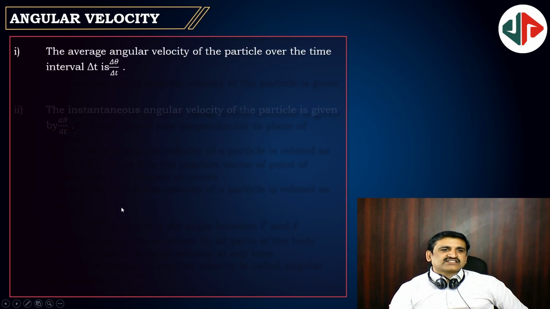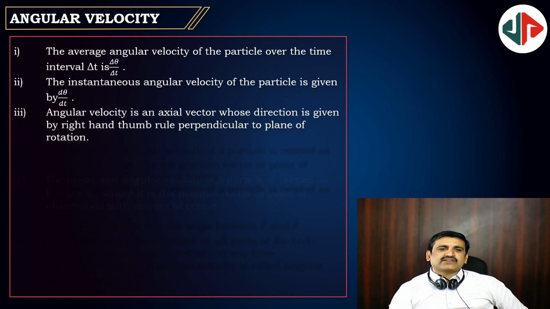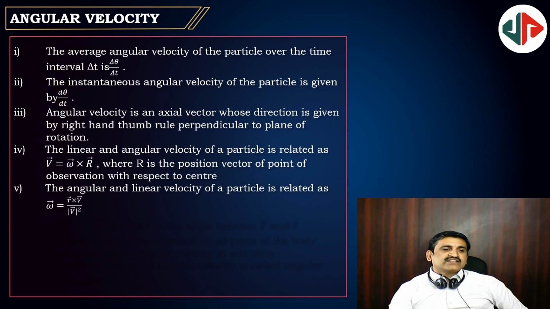Okay. Next, angular velocity. The average angular velocity of the particle is given by the change in angular displacement by the change in time. If you take a larger time interval, then the average angular velocity will come. If you take a smaller time interval, then the instantaneous angular velocity will come. So instantaneous angular velocity is nothing but the rate of change of angular displacement. And v bar equal to omega bar cross r bar is the better one to memorize.